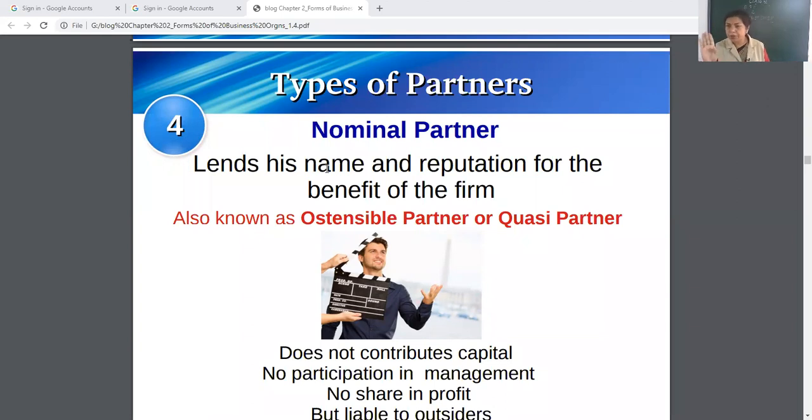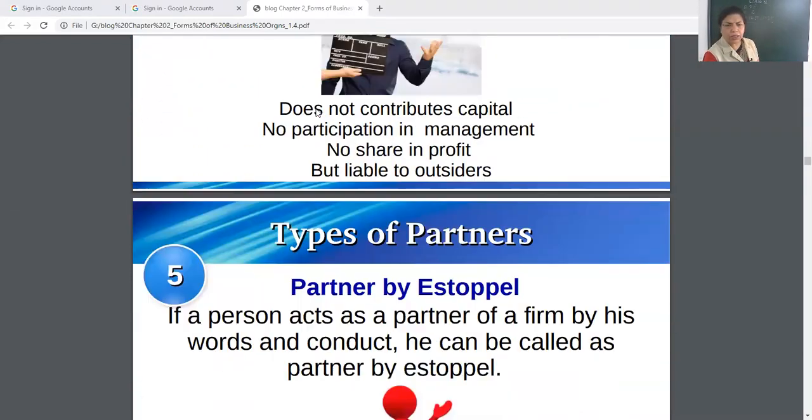I am not contributing capital. I am not participating in my students' business. I am not sharing the profits. But if someone gave them a loan on my behalf, then I am liable. That's why it is said, always think before giving your name and reputation to others.